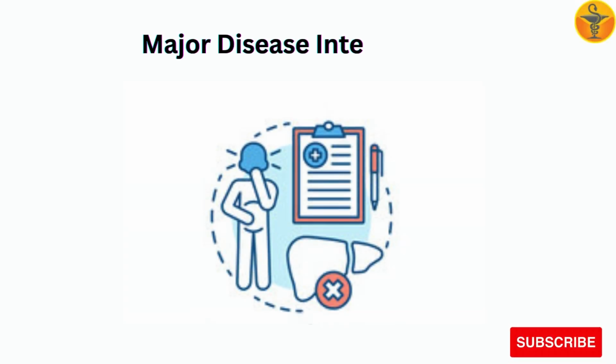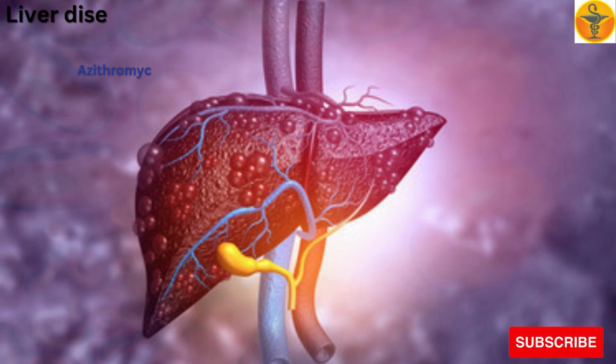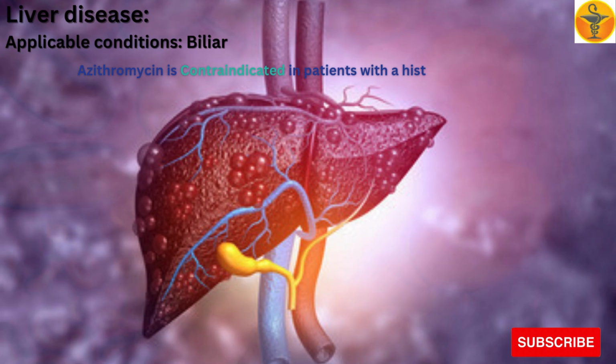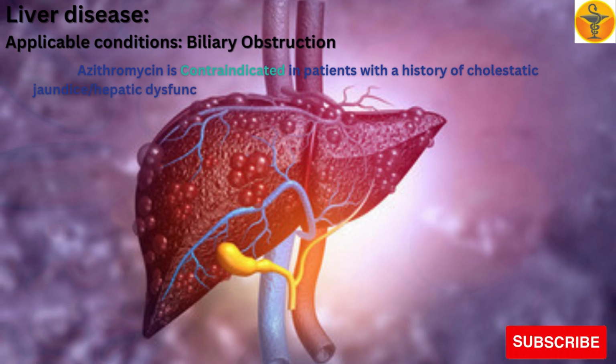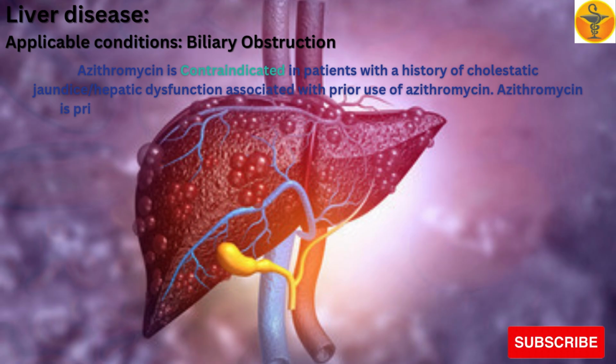Now have a look at azithromycin disease interactions. Major disease interaction, liver disease, applicable conditions, biliary obstruction. Azithromycin is contraindicated in patients with a history of cholestatic jaundice/hepatic dysfunction associated with prior use of azithromycin. Azithromycin is primarily eliminated by biliary excretion.